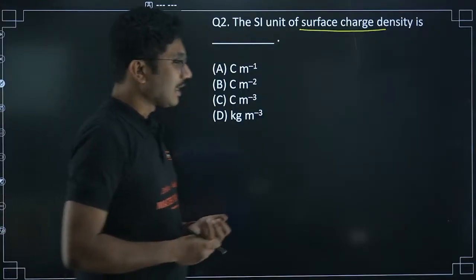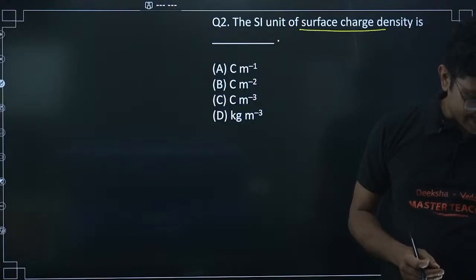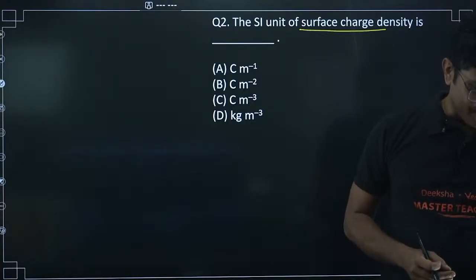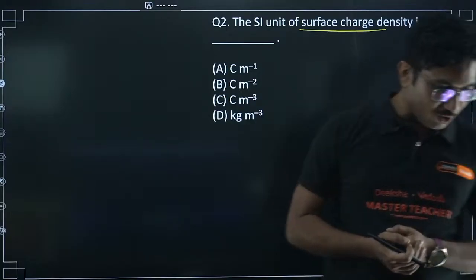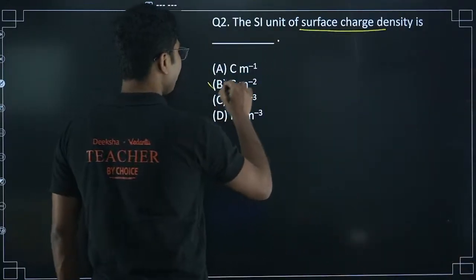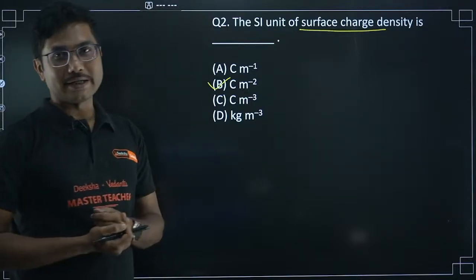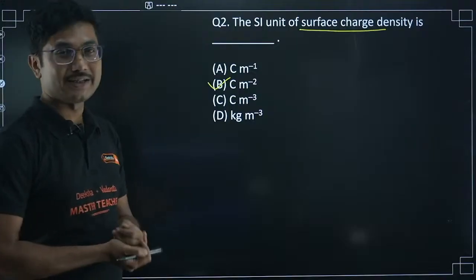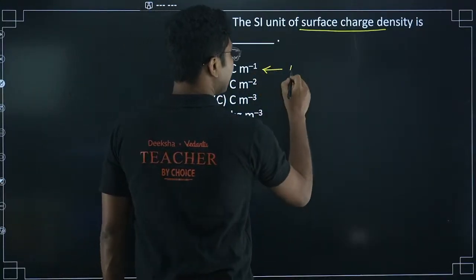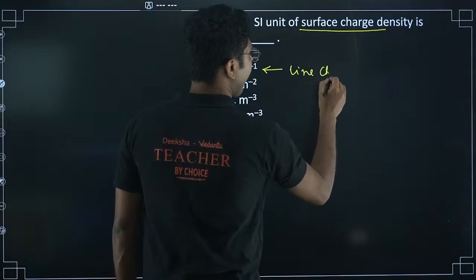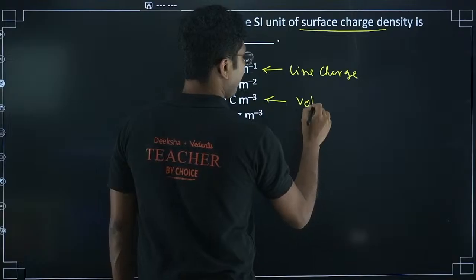Right? Surface charge density's unit is... Okay, thank you. Prabha, Shifa, Nagaraj are all saying option B. Yes, surface charge density is coulomb per meter square, so it is coulomb meter to the power minus 2. That is surface charge density. This is line charge density, and this is volume charge density.